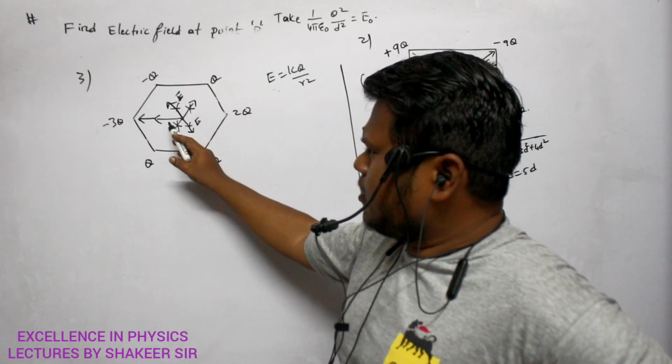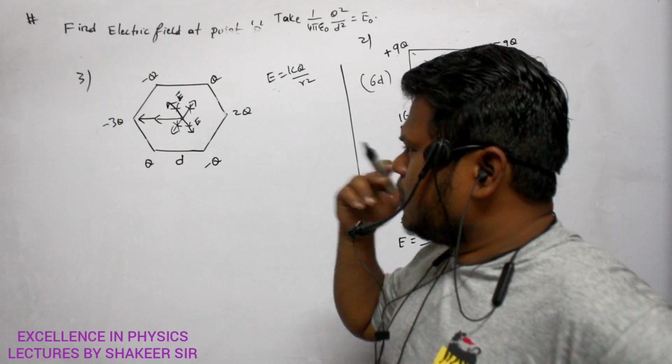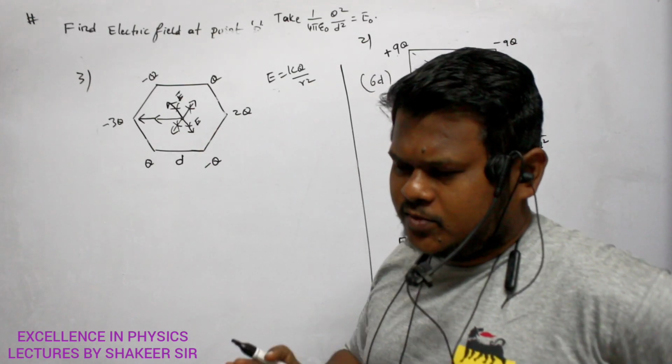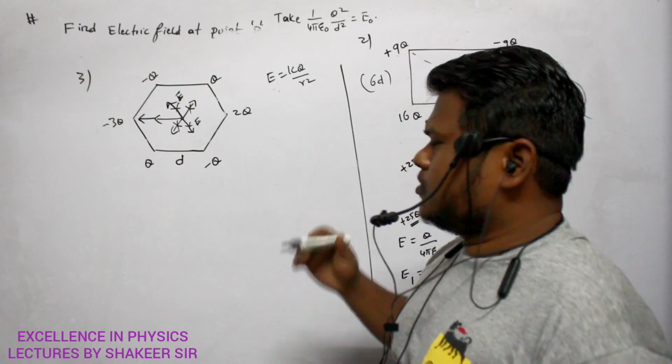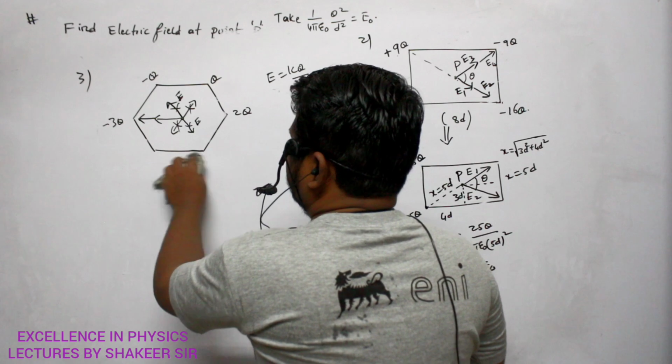Okay. So these two electric fields, they don't cancel with each other. So what can I do? Both of them are in the same straight line, no? Both of them are in the same straight line. So therefore, what I can do is, instead of all these charges, clear?